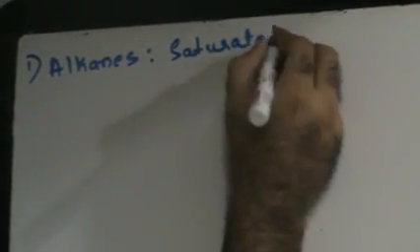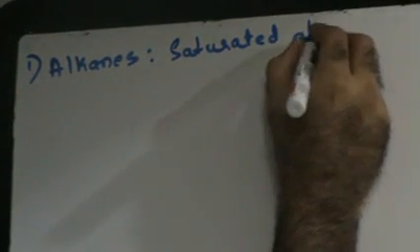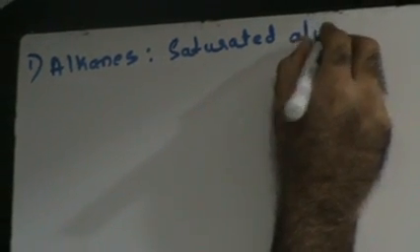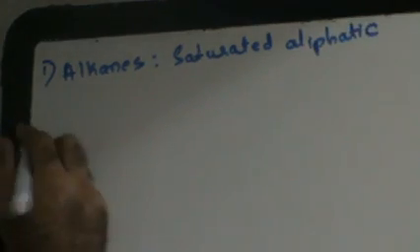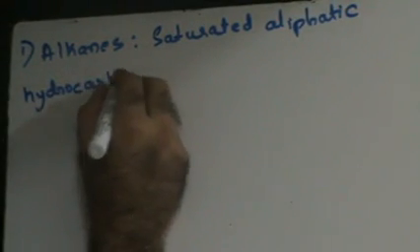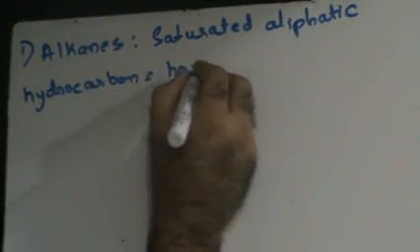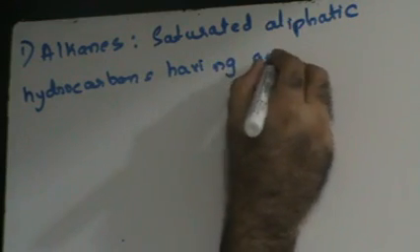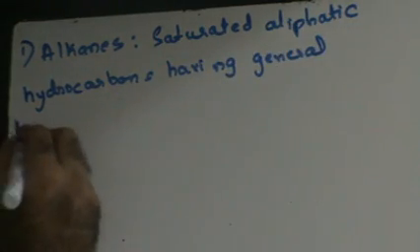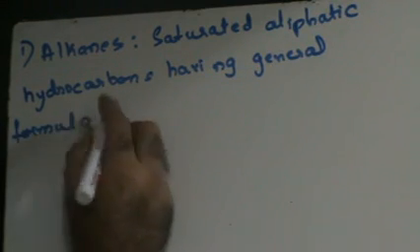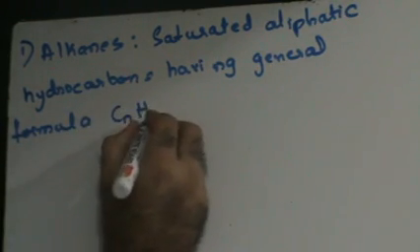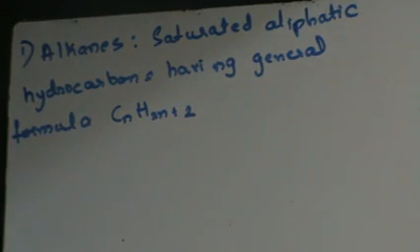Now alkanes are nothing but saturated aliphatic hydrocarbons. They are saturated, that means there will be a single bond between carbon-carbon. Aliphatic, that means there will be a straight chain. They are saturated aliphatic hydrocarbons having general formula CnH2n+2. Right? Okay.